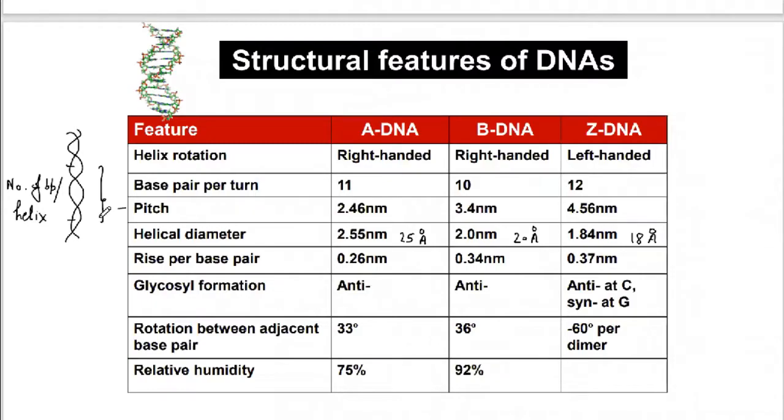Then glycosidic bond formation can be anti and syn glycosidic bond formation. So these are the two different types of glycosidic bonds that could be produced in the structure of the DNA molecule.